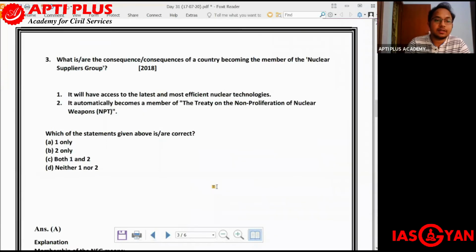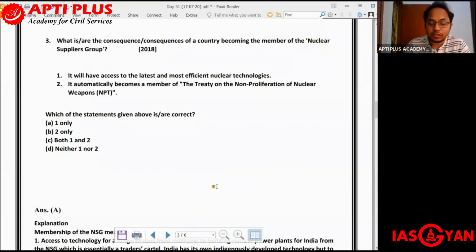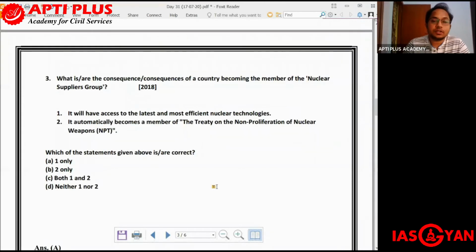Next, that is question number 3. This is also asked from the UPSC Prelims 2018 question paper. What is or are the consequences of a country being a member of the Nuclear Suppliers Group? We very frequently get to see this term, Nuclear Suppliers Group. So what is the consequence of a country which becomes a member of the Nuclear Suppliers Group? And you have two options.